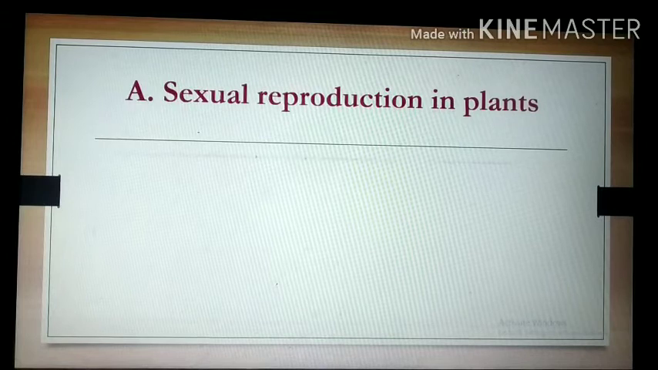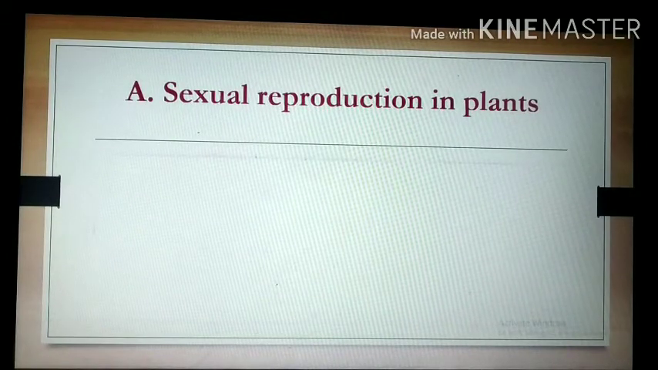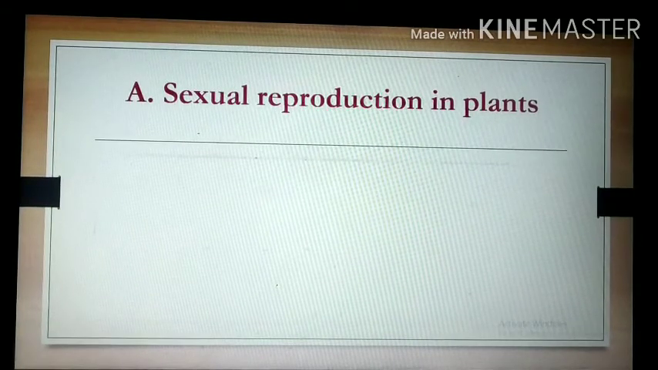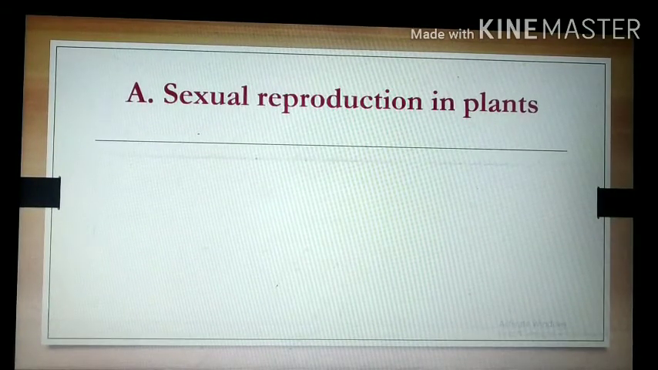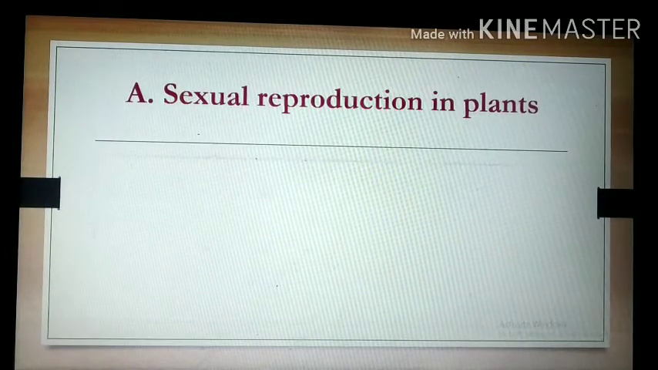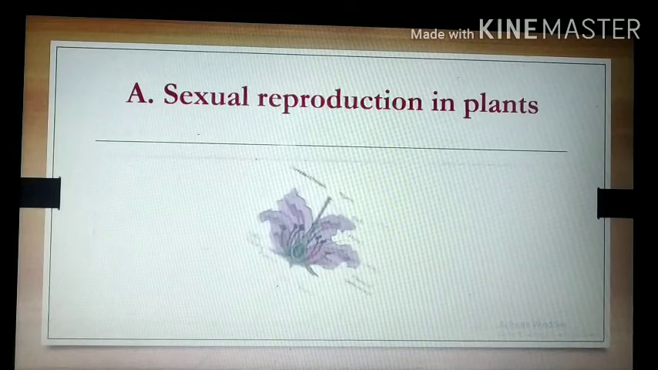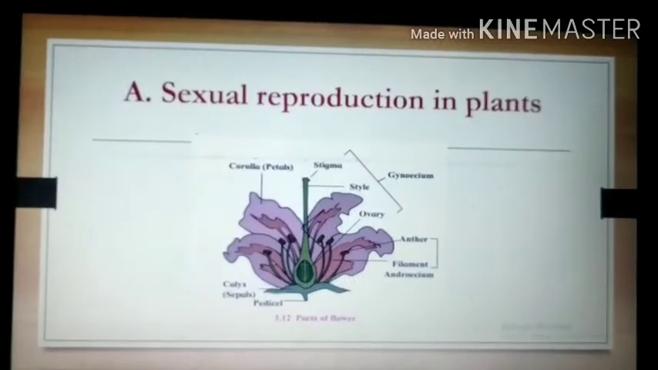Then see, sexual reproduction in plants. First of all, we are going to study how sexual reproduction takes place in plants. We know that in the plant, the flower is the reproductive part. That means the flower contains the main organs that are necessary for sexual reproduction. See, this is the diagram of the flower. It shows the different parts of the flower. It is given in the textbook.